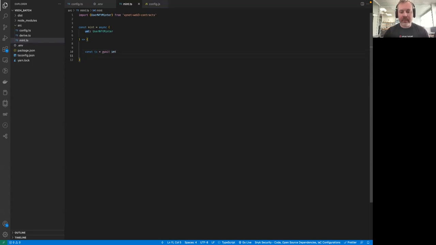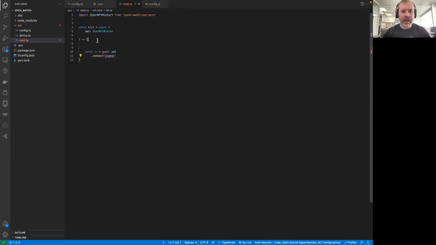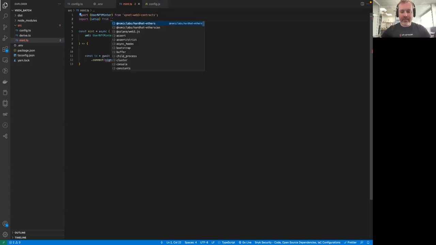Okay, since this is a contract, we can actually have access to this contract like this. We can say connect. So the first thing, we have to connect to this contract, and let's connect our signer. But again, as we can see, we don't have any signer. However, we can extract it. Okay, let's do it like this. Let's import setup that we created on one of the first videos in this series from config like this.